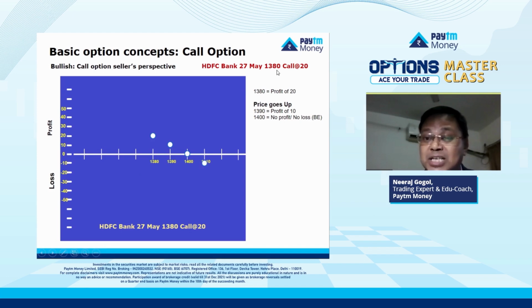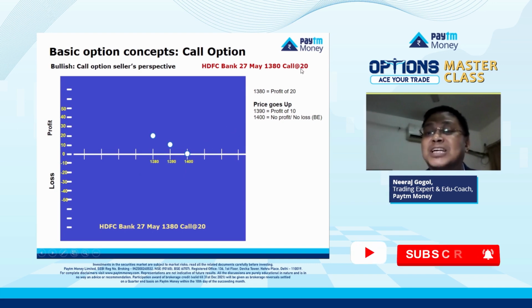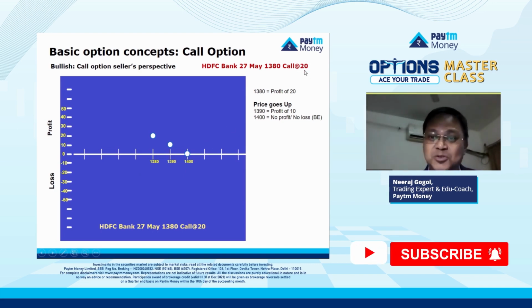So seller is losing 20 rupees if the price goes to 1400 rupees, isn't it? So therefore, his loss of 20 rupees on the contract is equal to the premium that he has already received right at the beginning. So effectively, he is at break even, no profit, no loss at 1400.